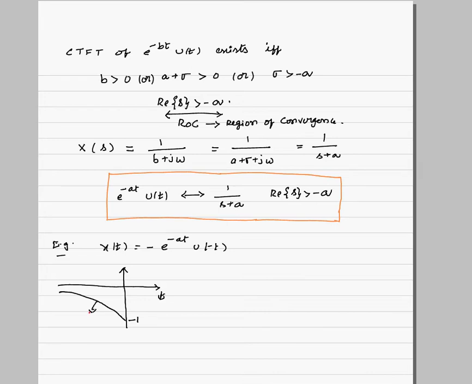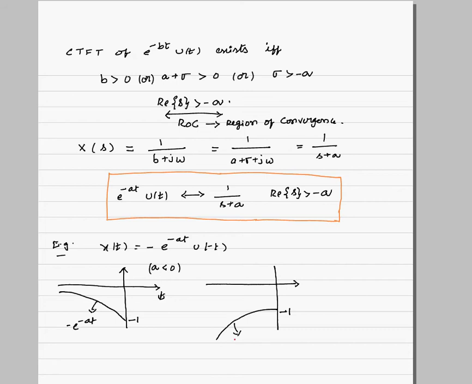So equation of this curve will be minus e power minus at, but for what case? A is less than 0. When a is greater than 0, how does the plot look? Obviously it will be an exponentially decaying function, so it will look like this.